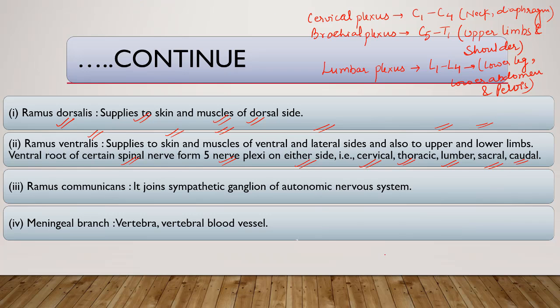It supplies the hip joint and pelvis. It extends from L4 to S4. Sometimes it is given as S3. Then the coccygeal plexus supplies the pelvis, S4 to C1.